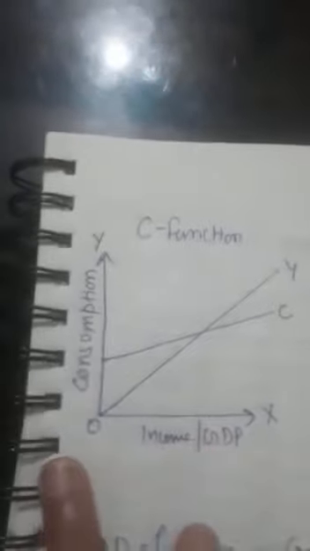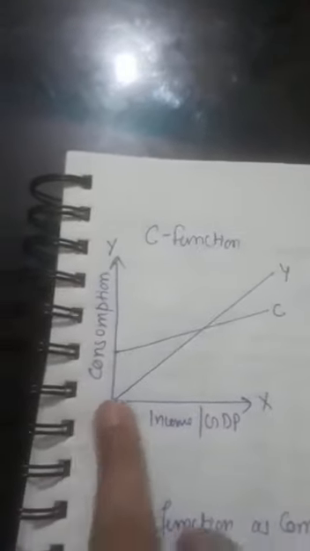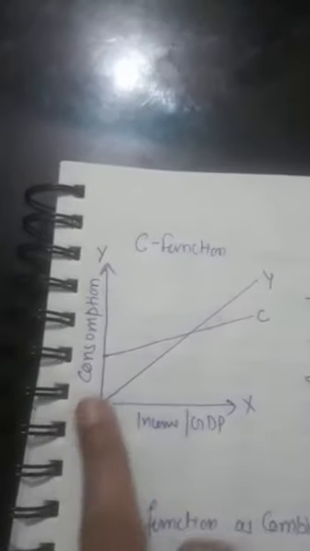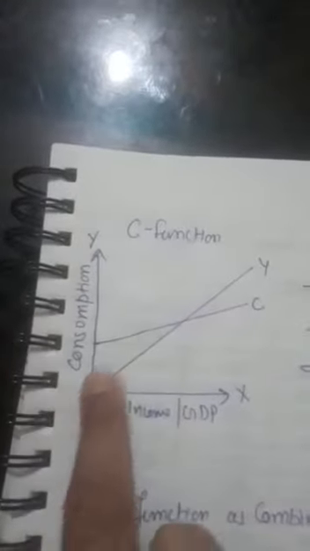Clear? This is also shown here in these diagrams. Like this is the C function. We have done this earlier also. On the OX axis income is shown, on the OY axis consumption is shown. Y is the income curve and C is the consumption curve. Clear? Y is a straight line making a 45-degree angle, and C is starting from the OY axis, because even at zero level we are consuming something, so that's why it is starting from the OY axis. Clear? And it is upward sloping because it is increasing with the increase in income.